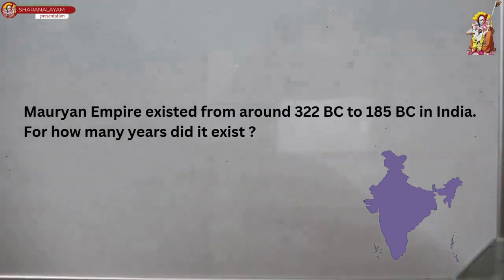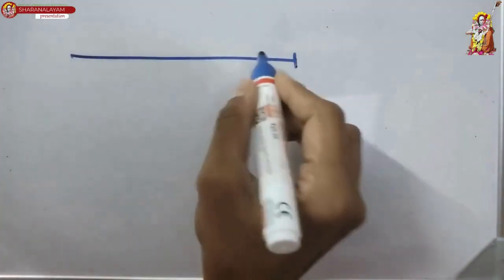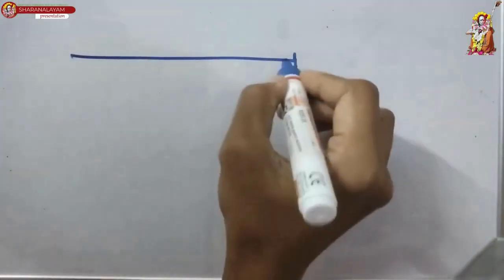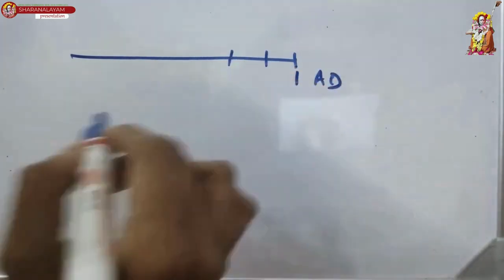Next, Mauryan Empire existed from around 322 BC to 185 BC in India. For how many years did it exist? So how will you do that? BC stands for before Christ, right? So say suppose this is 1 AD, adukku minadi ellam BC ah irukkum.